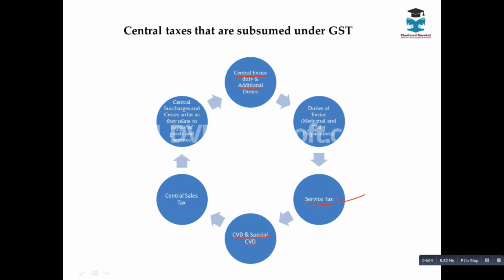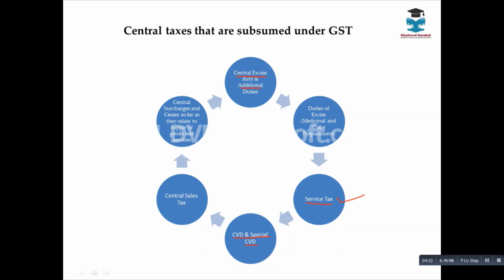Now if you see, overall these are the taxes which are subsumed, right? Here basic customs duty is not mentioned. It means basic customs duty is not subsumed by GST. It continues to be levied as such, as per the provisions of customs duty. So what is taken over by GST is CVD and special CVD.